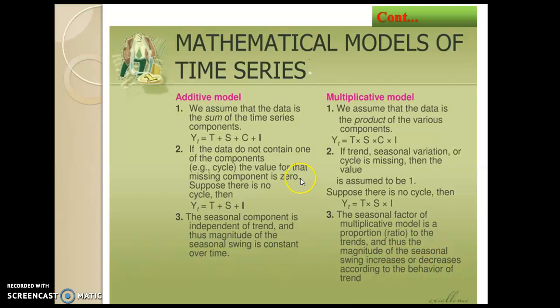This is the difference between the additive model and the multiplicative model.